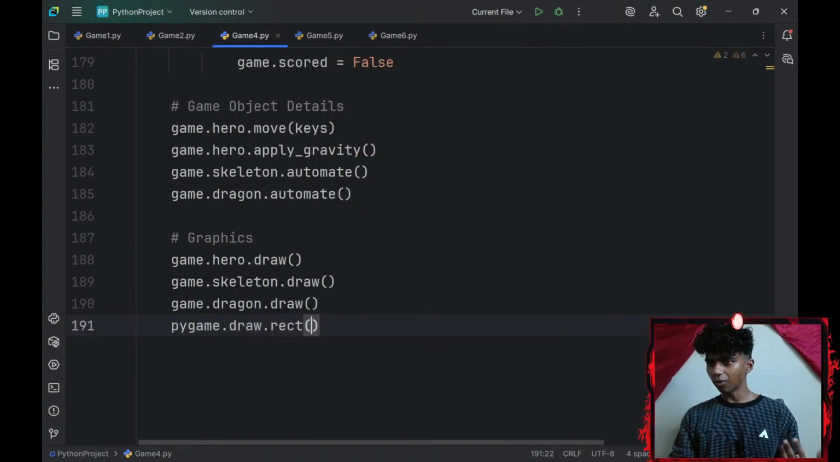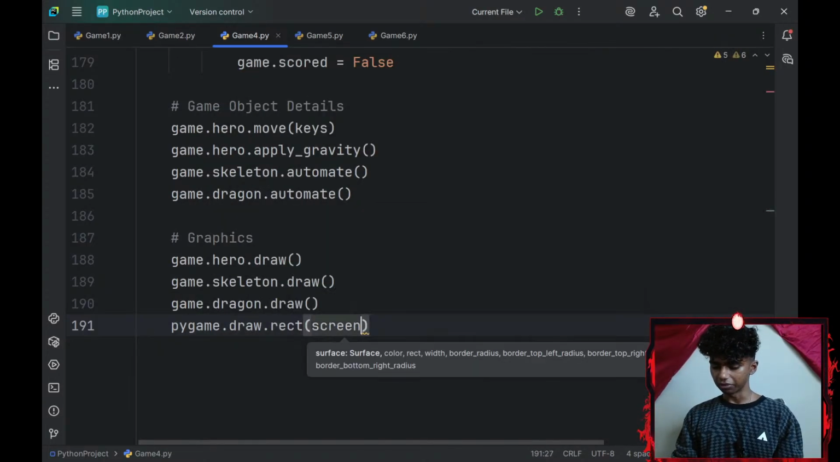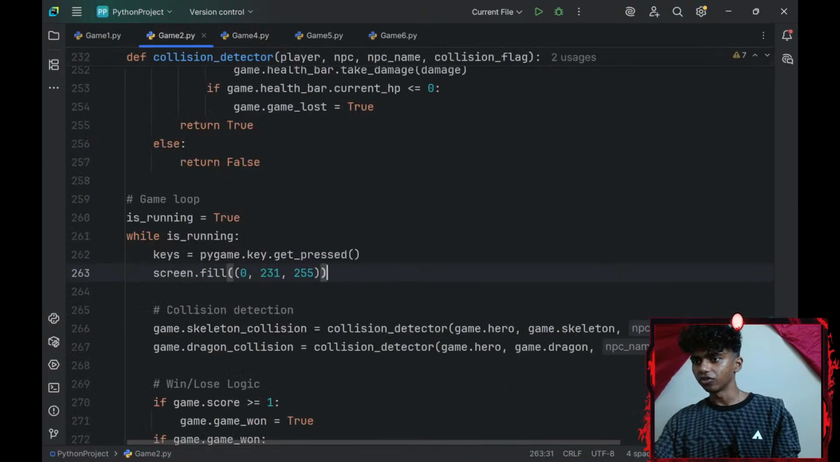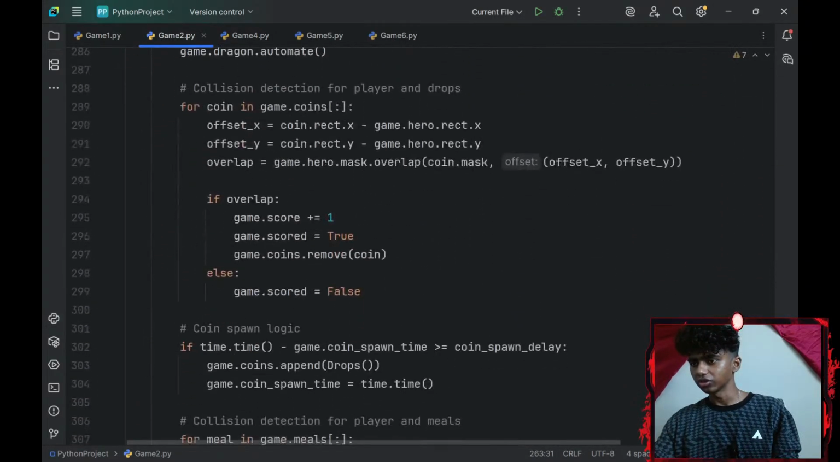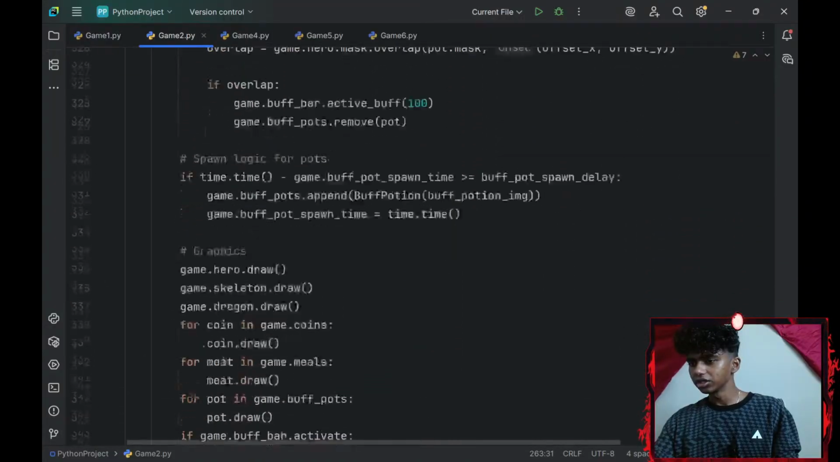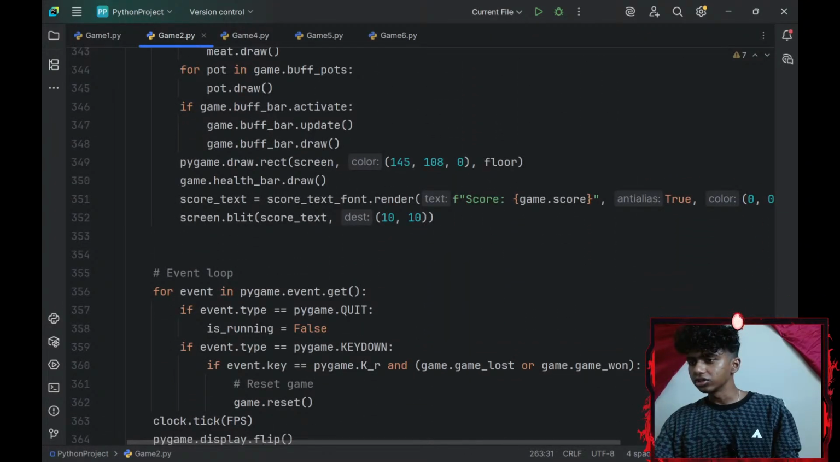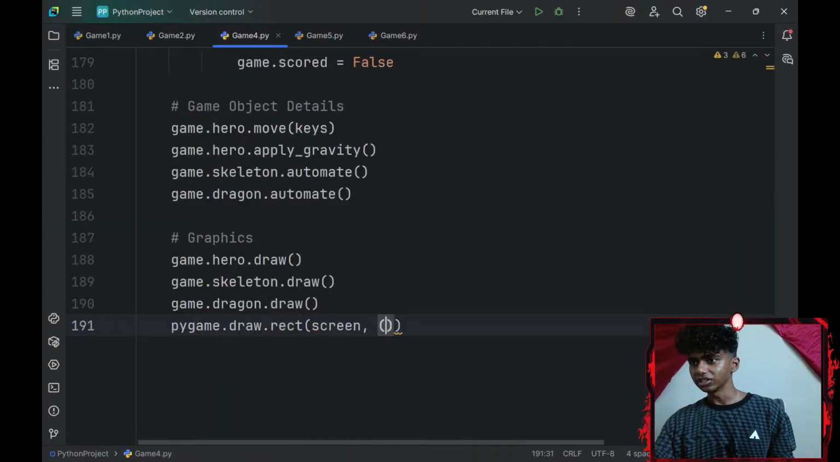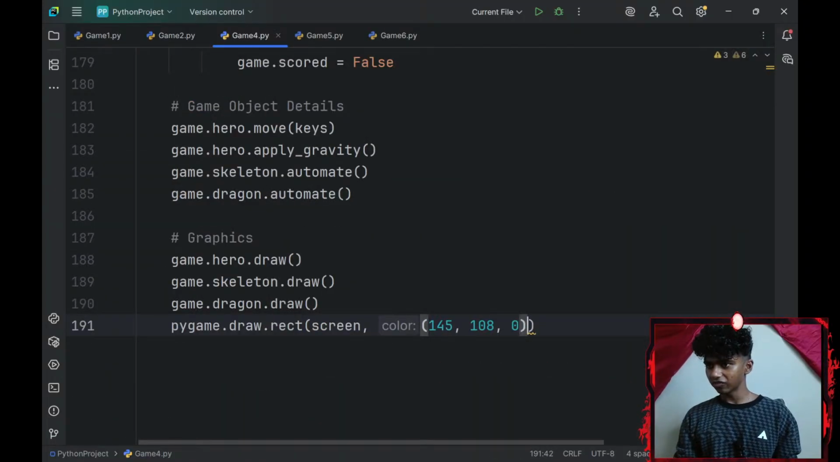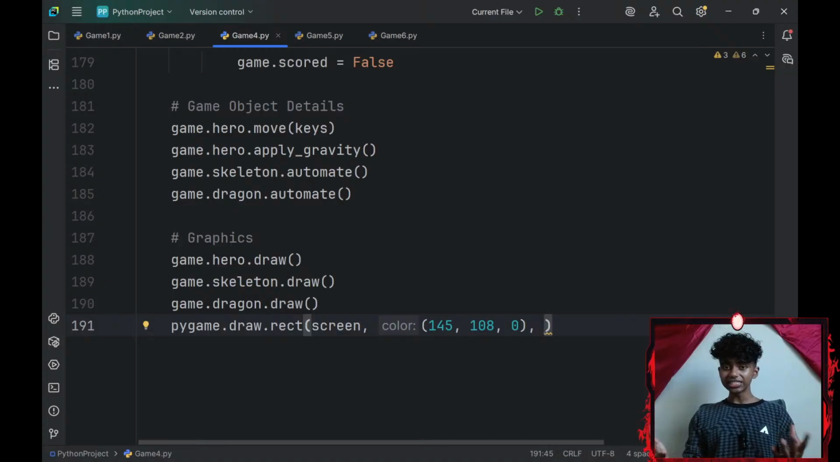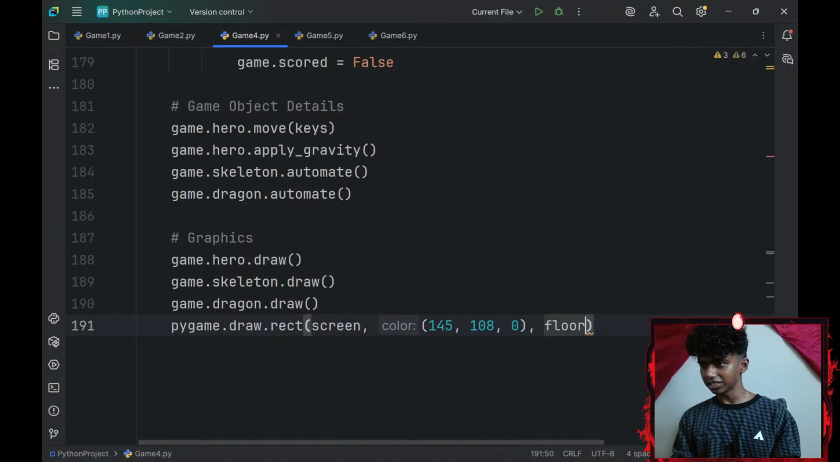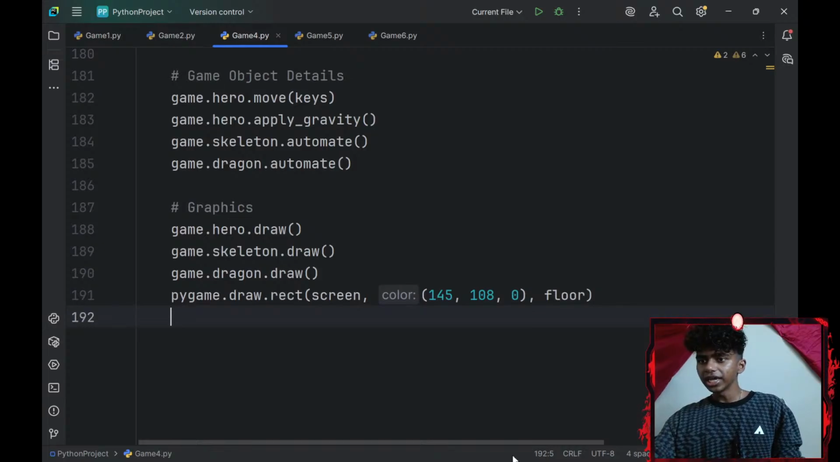pygame.draw.rect. I want the surface of my floor to be my screen. I want the color to be, I forgot the RGB color for floor, so let me just go here real quick, the reference code. There we go, so that's my floor. Let me copy the RGB. I could go online and check, but I feel this is faster, just to save time. And then the x-axis, y-axis, width and height is going to be inside my floor variable. Okay, that's basically all for my graphics.